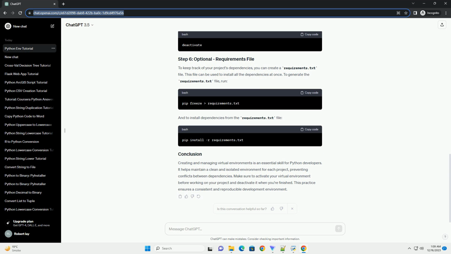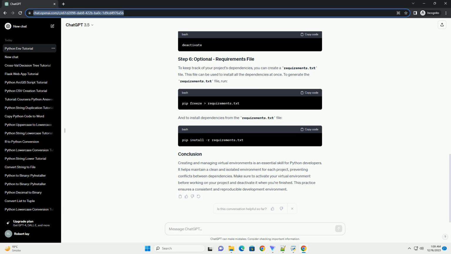Activate the virtual environment. The activation command varies depending on your operating system. On Windows, command prompt. On Windows, PowerShell. On macOS/Linux. Once activated, you'll see the virtual environment's name in your command prompt or terminal.